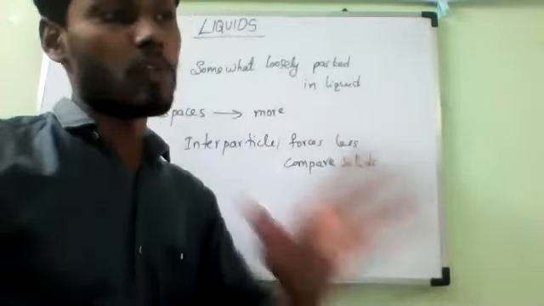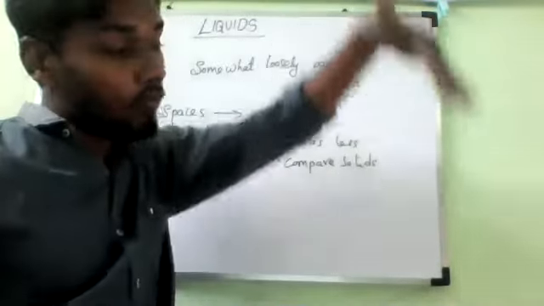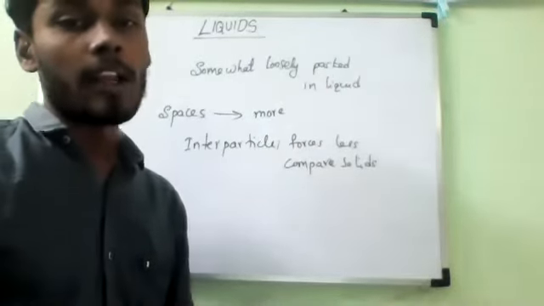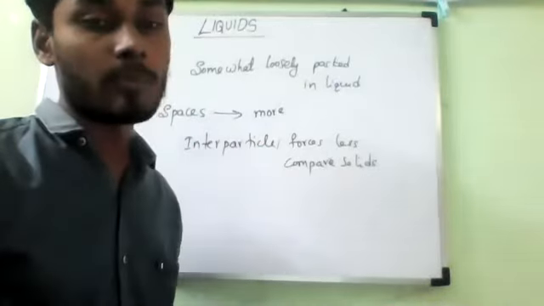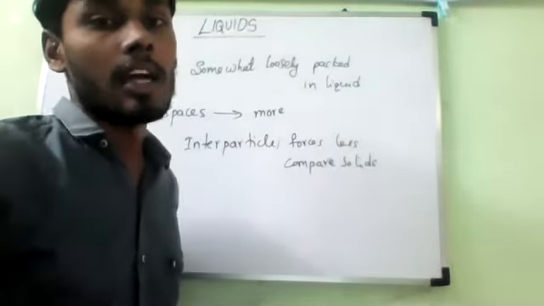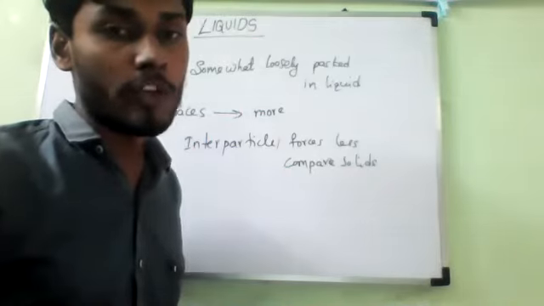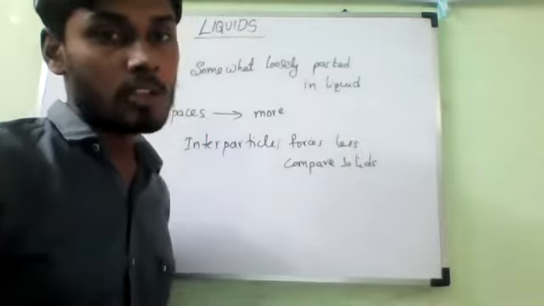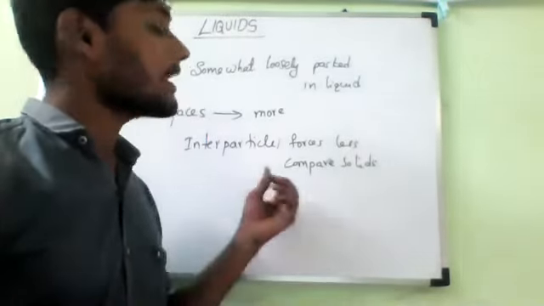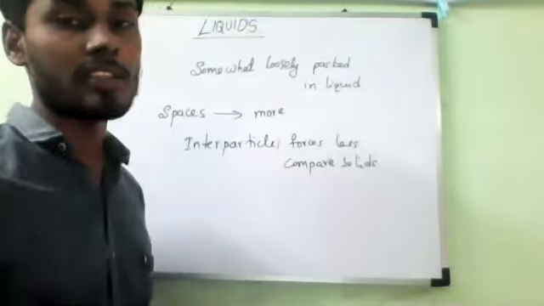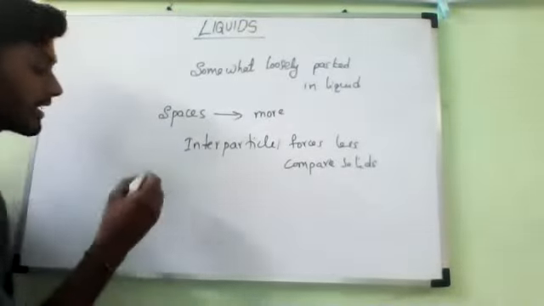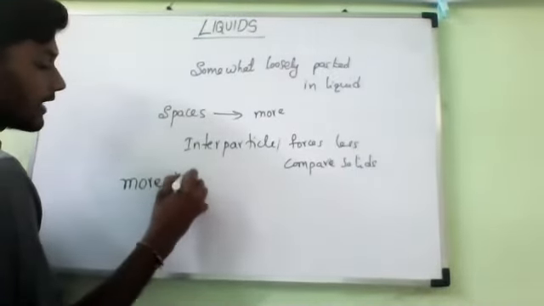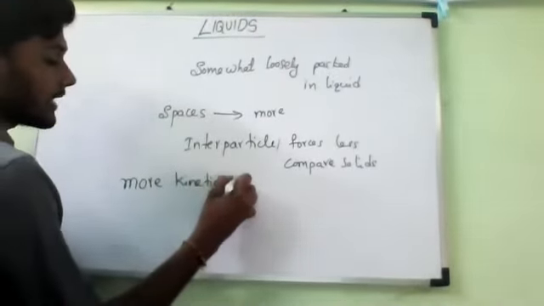Not like solids, which vibrate only, the particles can move from one place to another. Upper particles can go down, down particles can go up. They can displace their positions. That is why particles have no fixed position, and so they don't have a fixed shape either. The particles can move freely, so compared to solids they have more kinetic energy.